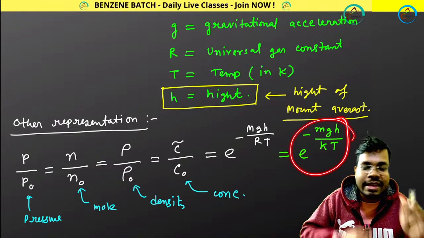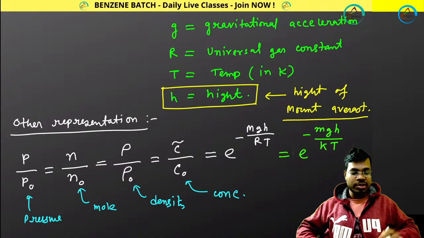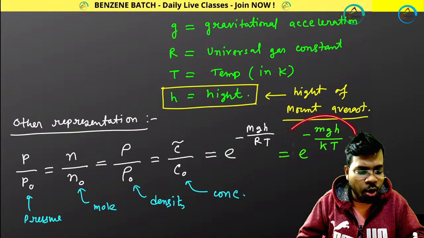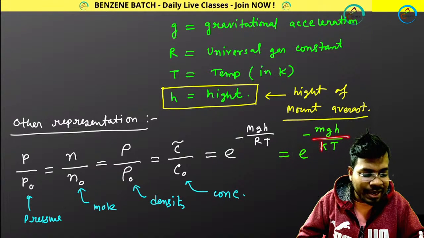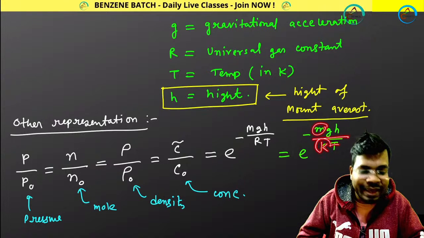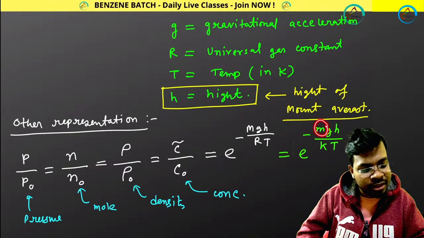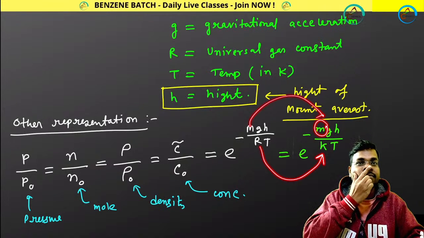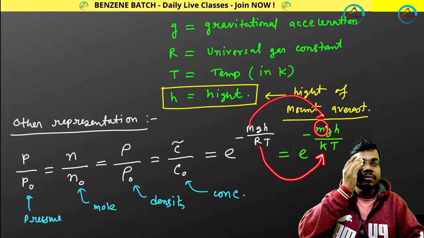Can you visualize? Yes or no? Write in the comment box. Can you visualize why I am doing this? So mgh divided by kT. Small m belongs to small k. So whenever you are changing your M from capital to small, R will become what? K. Awesome. Good. Great. Fine.